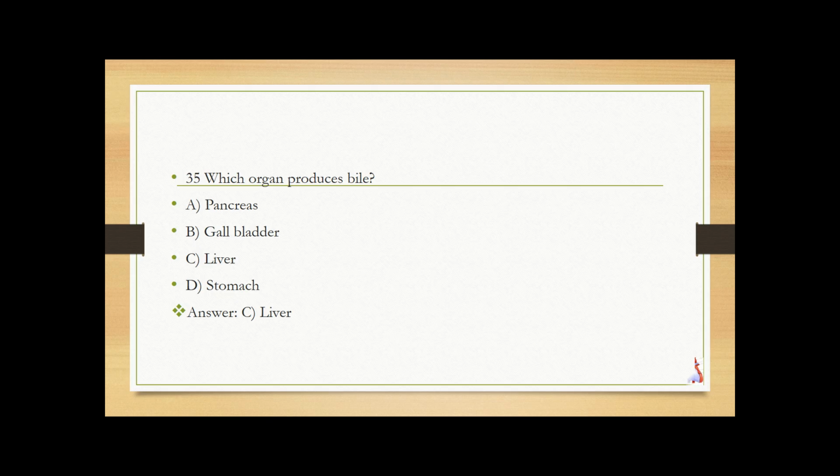Which organ produces bile? Pancreas, gallbladder, liver, stomach. Answer is liver. The liver makes bile, the gallbladder only stores it.